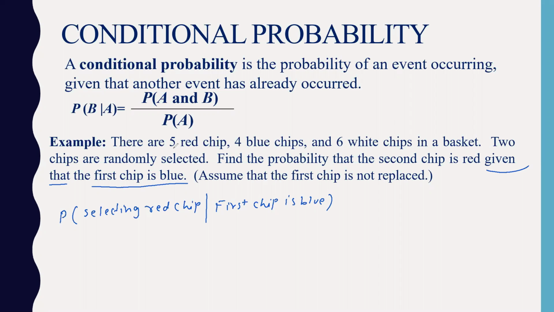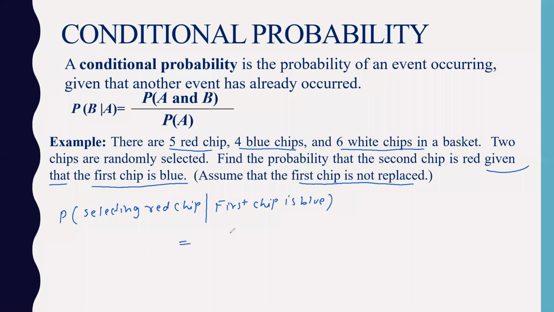So there are 5 red chips and 4 blue chips and 6 white chips. The event is happening such that 2 chips are randomly selected, assuming that the first chip is not replaced. So whenever you choose a chip, you are not putting it back. So the next time the number of outcomes will reduce. So how to find this now?